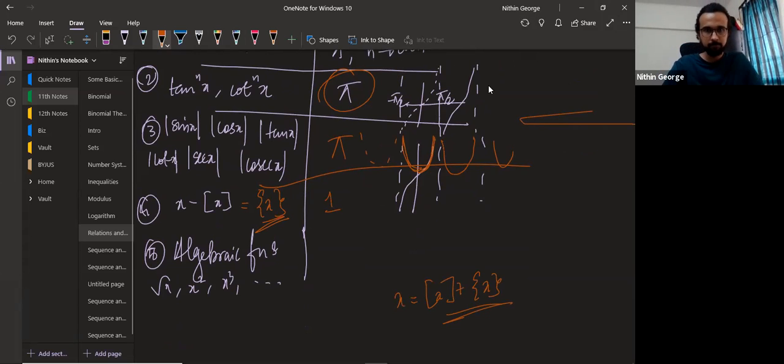Now, let's look at algebraic functions. What about this? Root x. Think of the graph. Root of 0 is 0, root of 1 is 1, root of 4 is 2. So like that it goes on. Root x goes like this. X square goes like this. X cube goes like this. What about these functions?